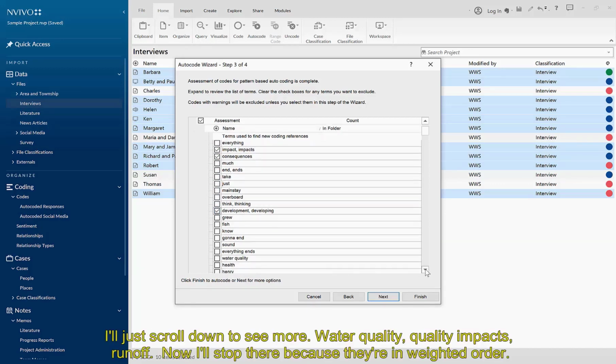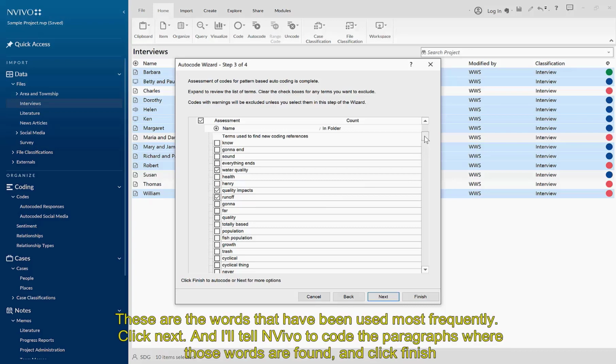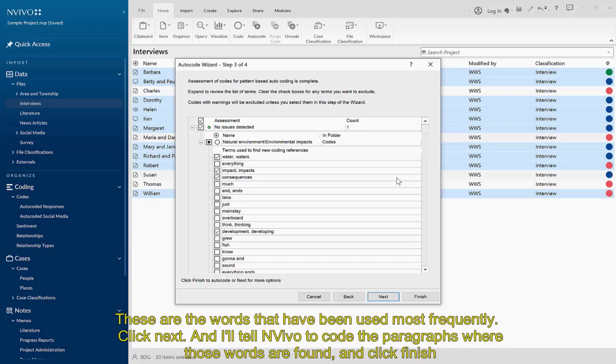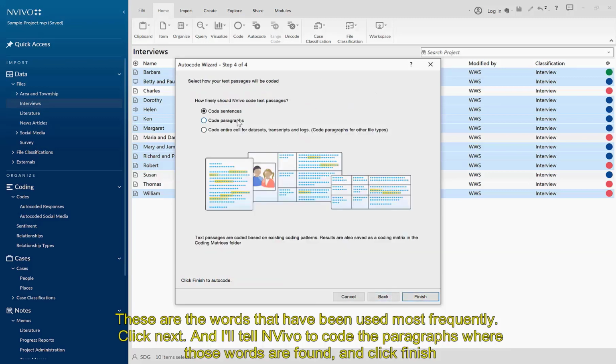I'll just scroll down to see a bit more. Water quality, quality impacts, runoff. And I'll stop there because they're in weighted order. These are the words that have been used most frequently. Click Next, and I'll tell NVivo to code the paragraphs where those words are found, and click Finish.